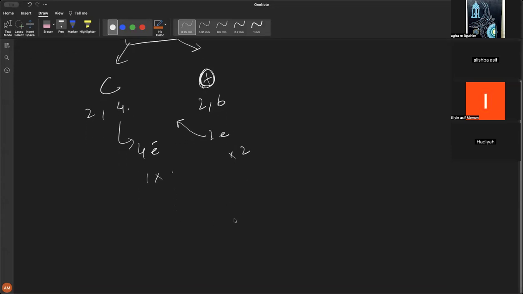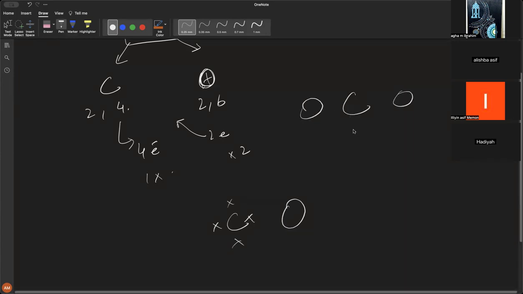So if you look at carbon, it has 4 electrons in its outermost shell, right? We know that the atom that has the highest number is going to come in the middle.